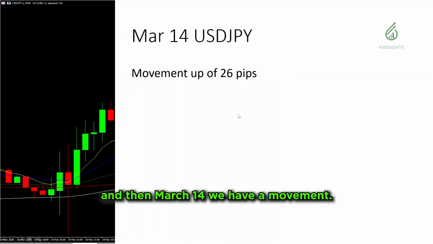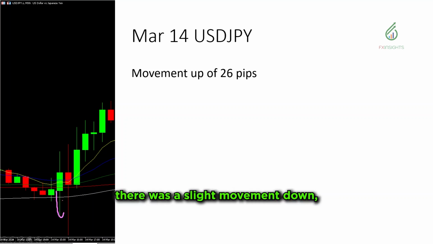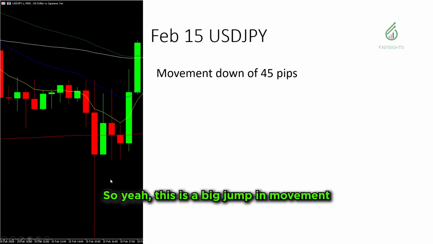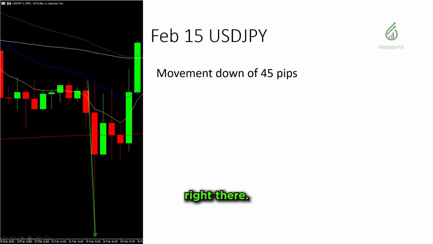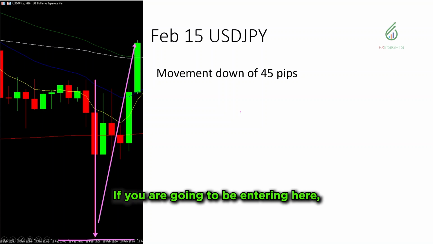And then March 14, there was a slight movement down, but from this point up to this point, that is 26 pips, and it did actually still push through. So there was a bit of indecision right here on this red bar. Lastly, we have Feb 15. So this is a big jump in movement right there. Movement down of 45 pips, but it did actually reverse right away on that same bar. If you are going to be entering here, beware of those support or resistance levels that it could potentially reverse from. So if you're going to take these trades, I do suggest take your wins early.